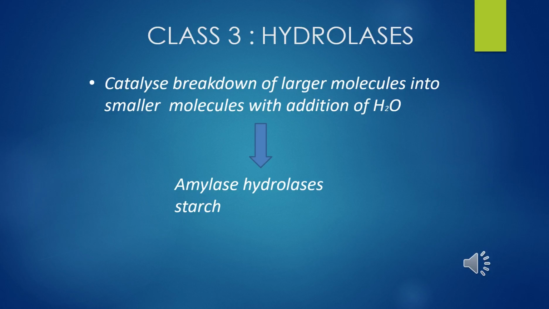For example, amylase acts on starch and does the hydrolysis of starch. Just like maltose, the maltase enzyme acts on it and 2 units of glucose are formed.